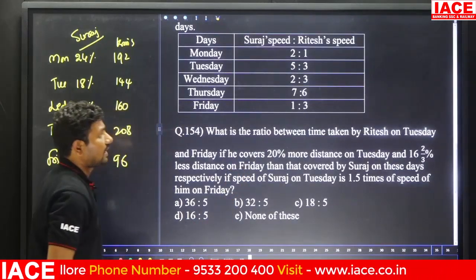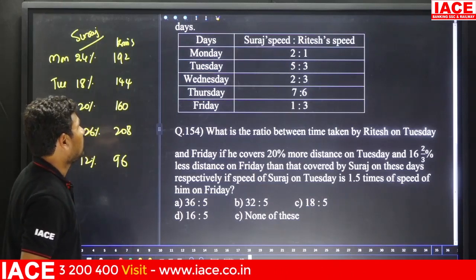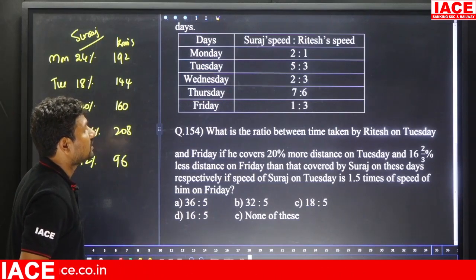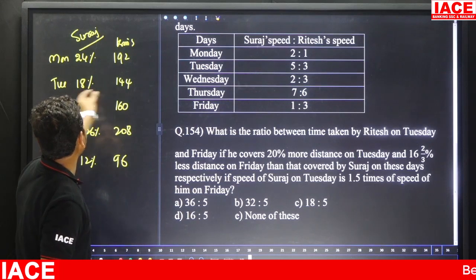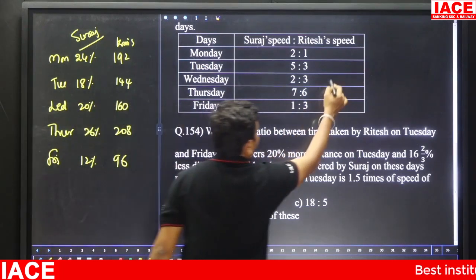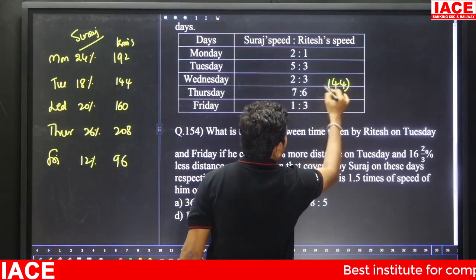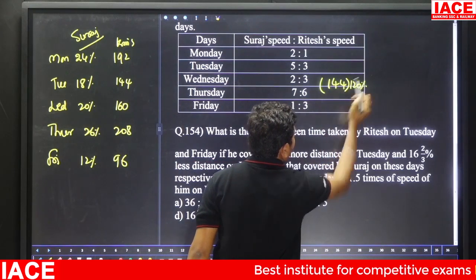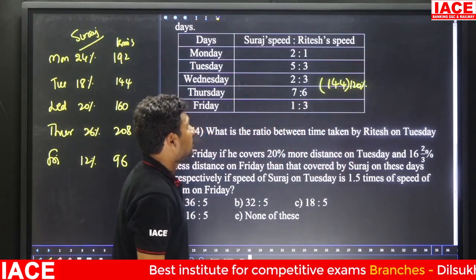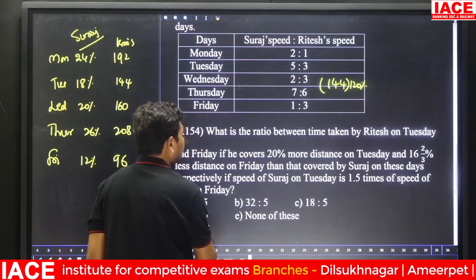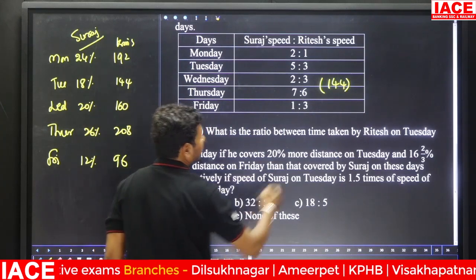What is the ratio between the time taken by Ritesh on Tuesday and Friday if he covers 20% more distance on Tuesday? Tuesday he covers how much? 144 kilometers, and 20% more means it is 120. The 120 you can write as 6/5 also.